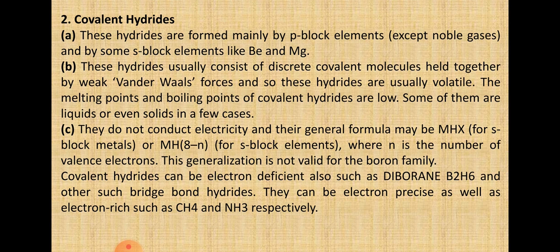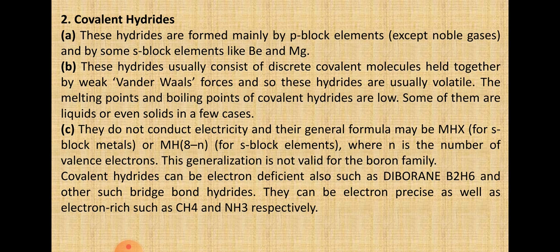Let's move on to covalent hydrides. When dihydrogen forms molecular compounds with most of the p-block elements. Okay, s for ionic, p for covalent hydrides, and this is also called molecular hydrides. For example, methane CH4, NH3, H2O, HF, being covalent in nature, are volatile compounds.